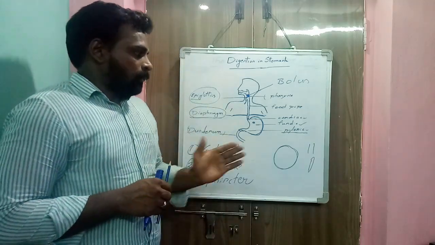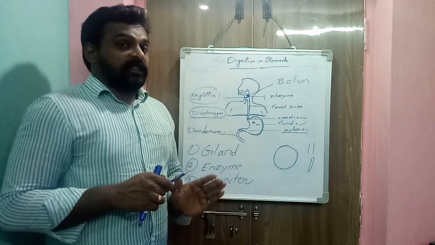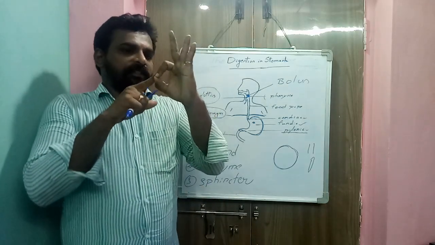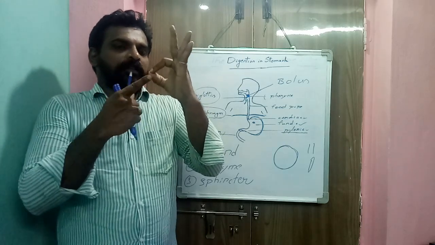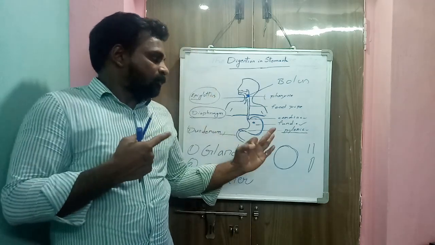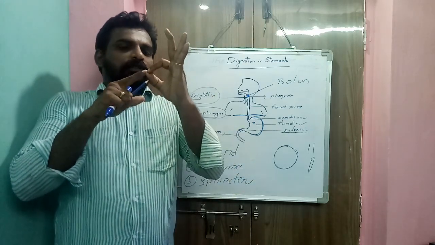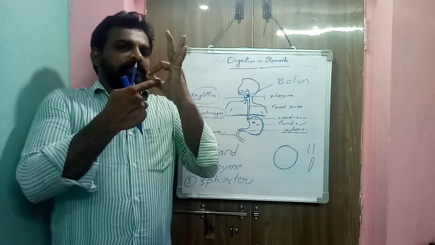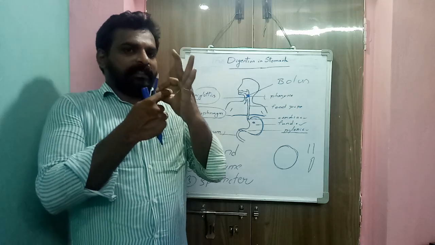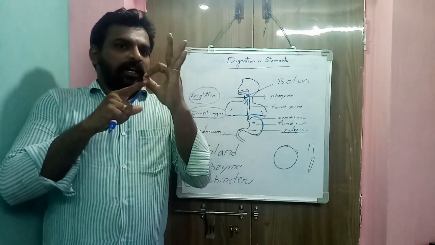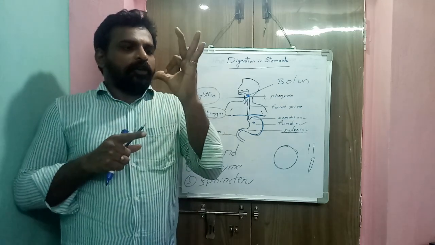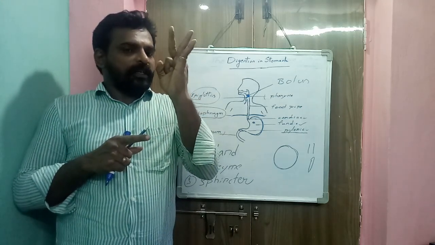A sphincter is a circular muscle that encircles a passage or opening. This is the passage or aperture, and it is encircled by a sphincter. The contraction and relaxation of this sphincter regulate the opening and closing of the aperture.